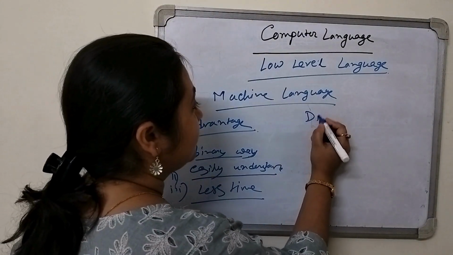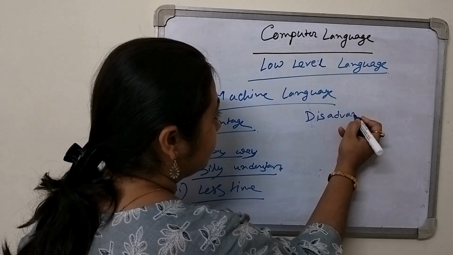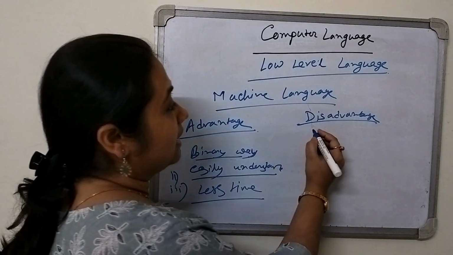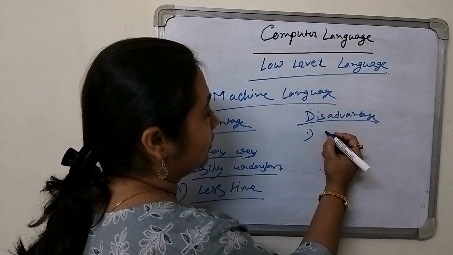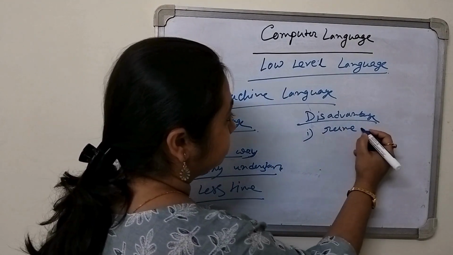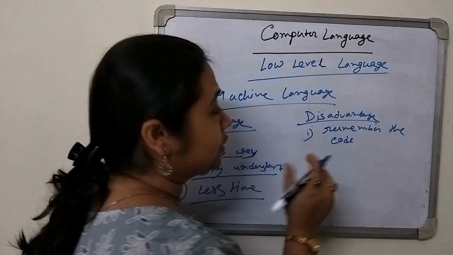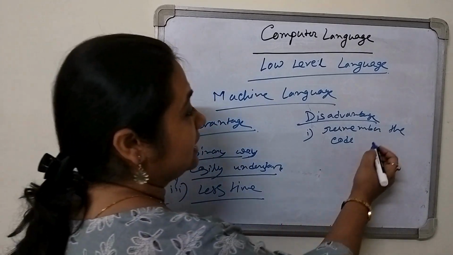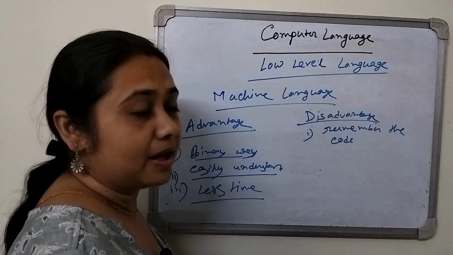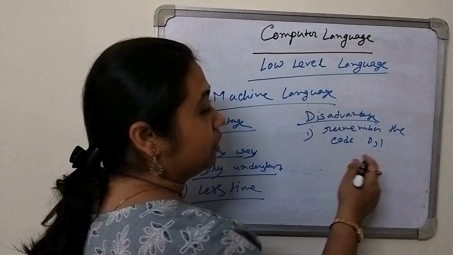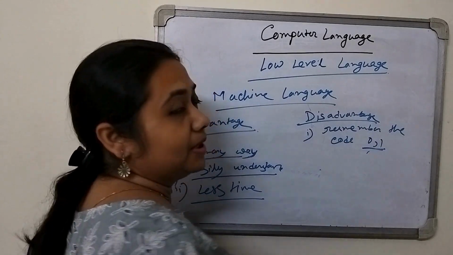But what is the disadvantage of this language? The disadvantage is that for us, the users, it is very hard to understand or remember the code, because it is written in the binary way, which means 0 and 1. So we have to remember all the code or all the instructions in the 0101 format.